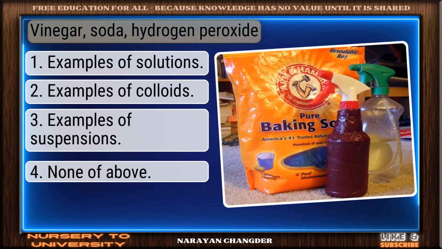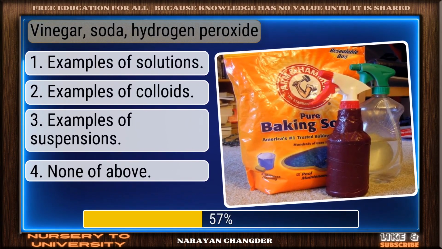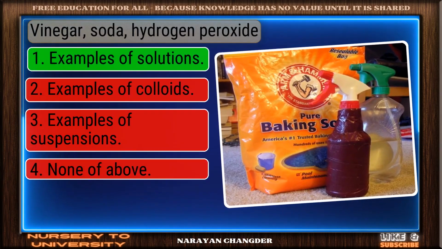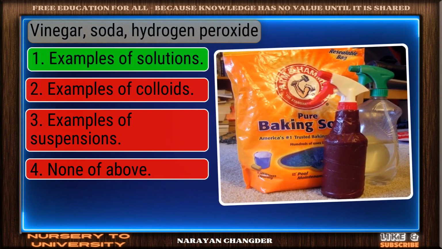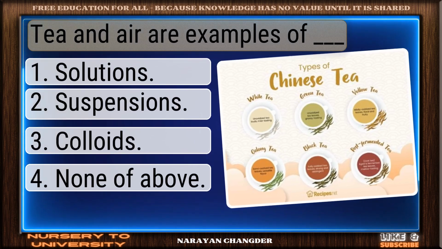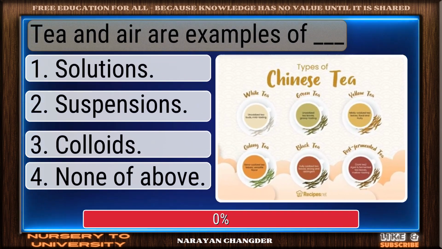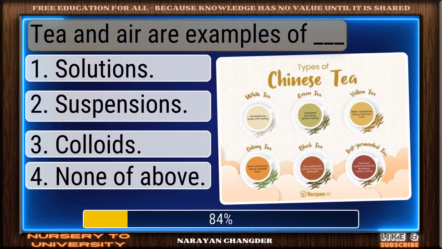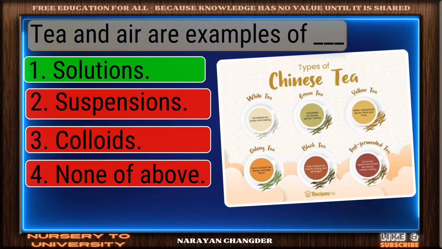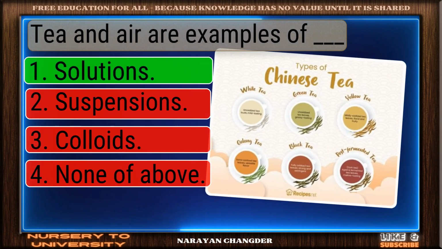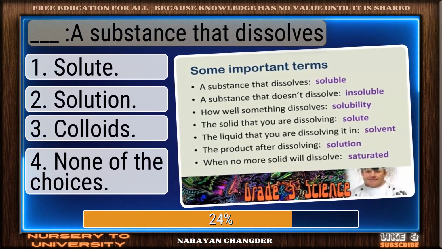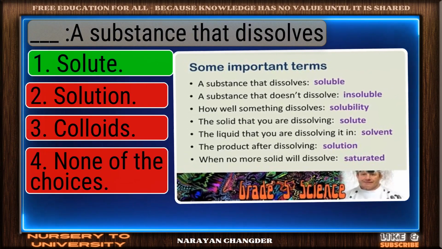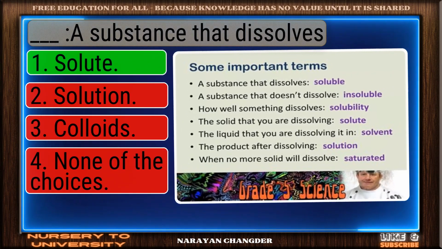Vinegar, soda, hydrogen peroxide. Clear logic. Your choice examples of solutions is sound and 100% true. Tea and air are examples of dash. Excellent. Solutions is a brilliant choice. Dash, a substance that dissolves. Valid point. Solute is true.